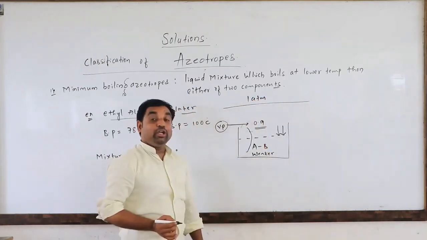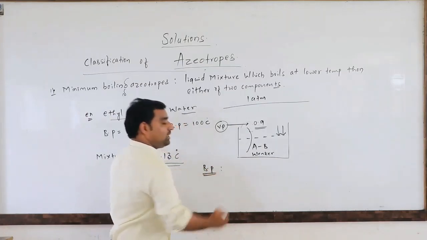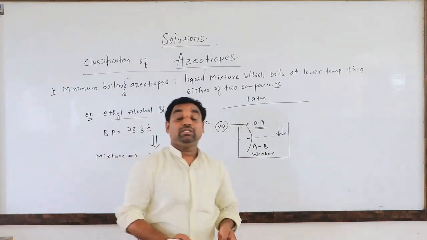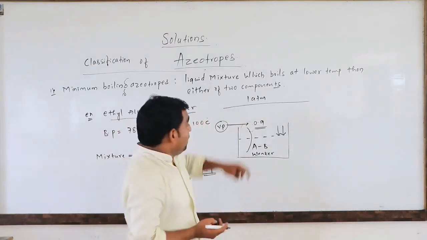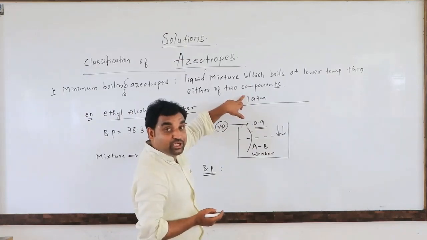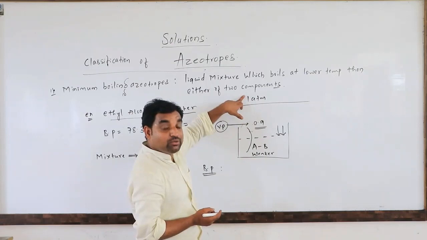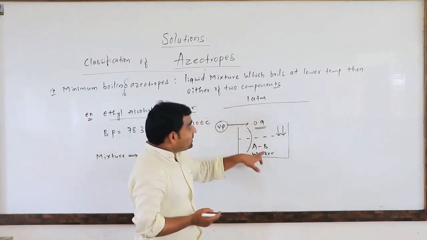So what is the boiling point? First we have to know the meaning of boiling point. Boiling point means the temperature at which the vapor pressure of the liquid is equal to the 1 atmospheric pressure. When the vapor pressure of the liquid is equal to the atmospheric pressure, in such condition the liquid starts boiling.